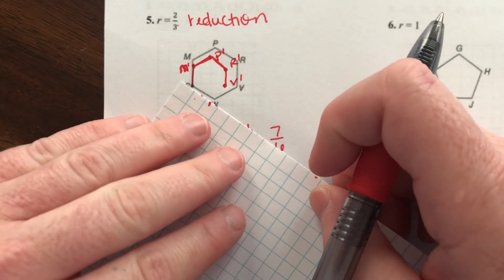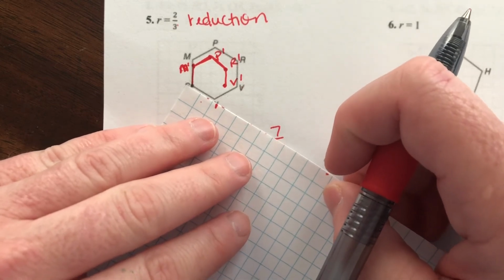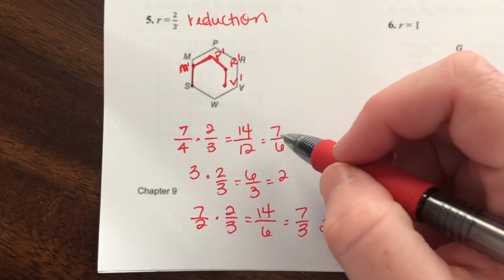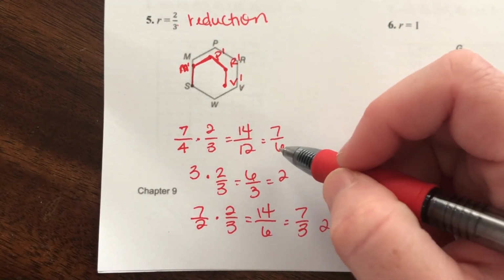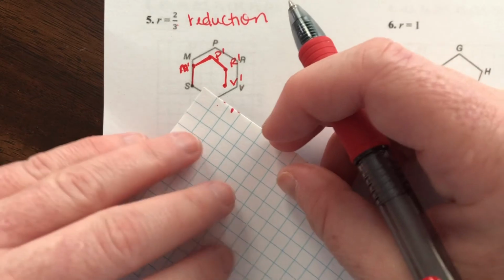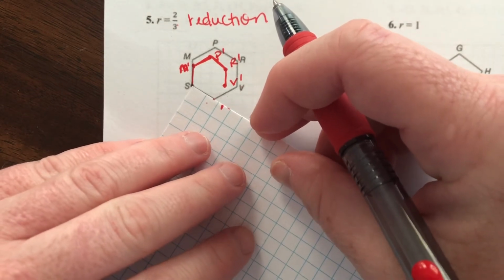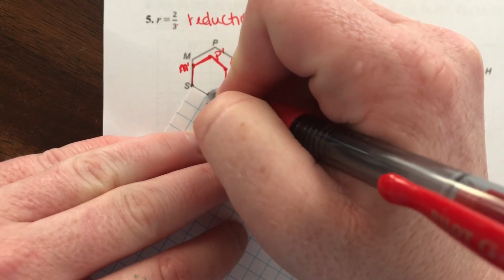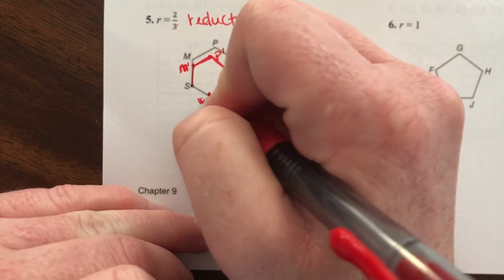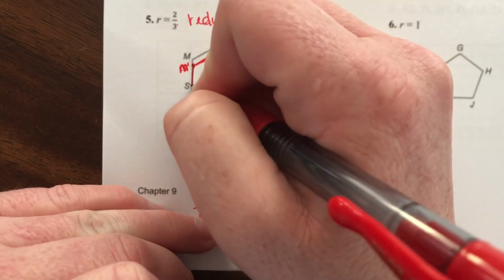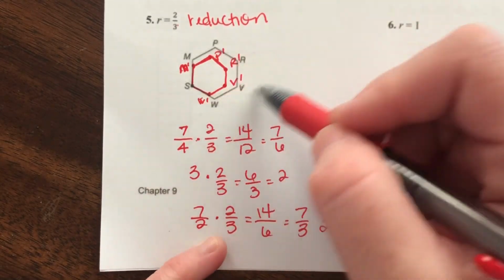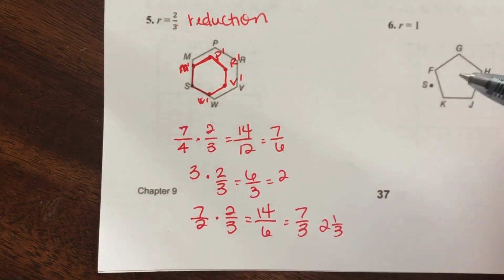The distance from S to W is about 1 3/4, which changes to 7/6, right? Which is just over 1 box. So I'm going to go just over 1 box in line with that W, just like right there. And there's my W prime. So I draw that and I draw that. So this new shape here should look just like the old shape, but just shrunk down and smaller, right? And we measured it proportionally.